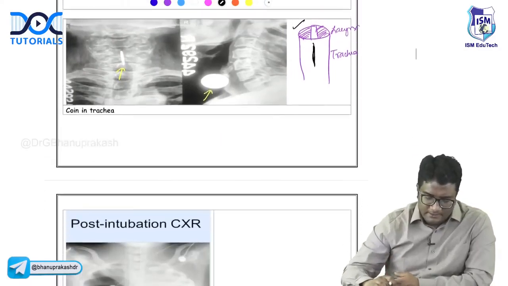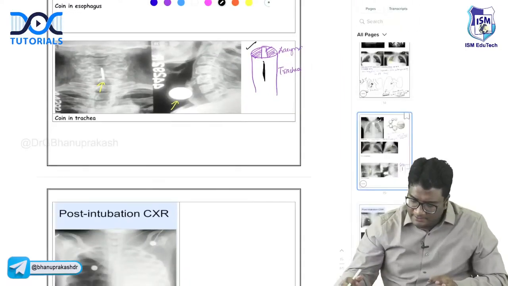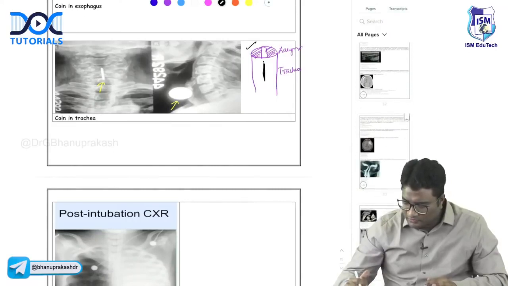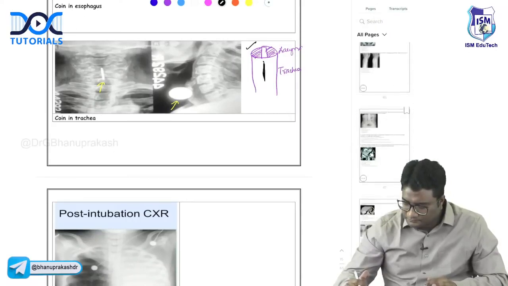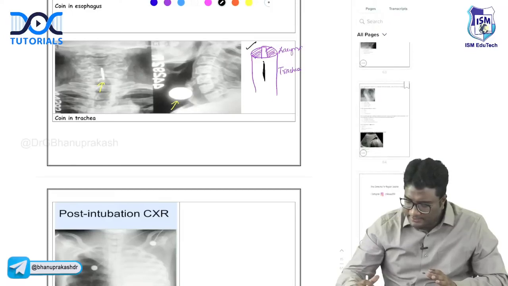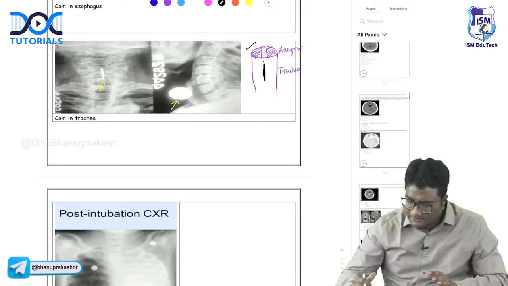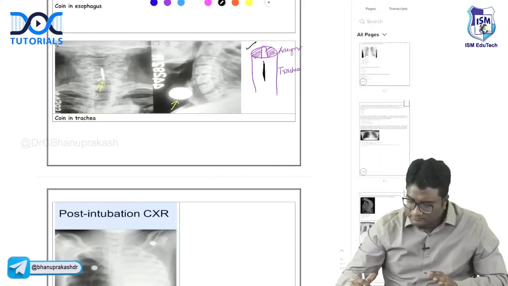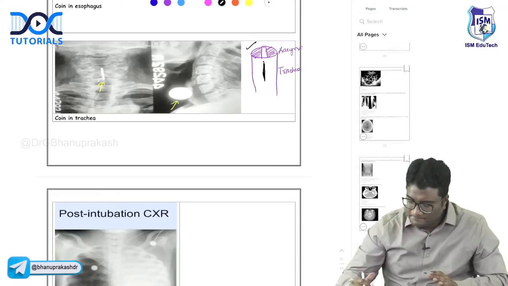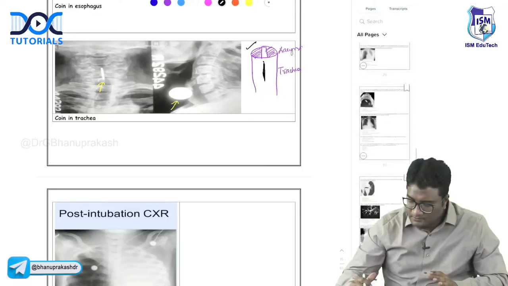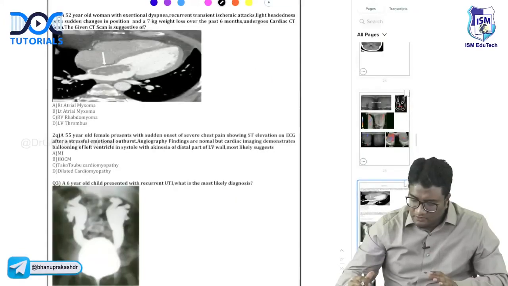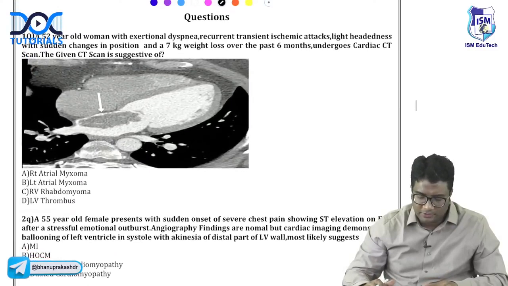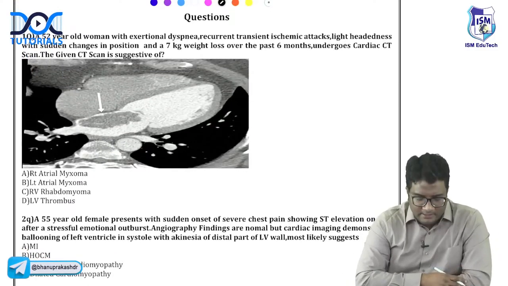Okay. Now, before we go further, let us see if you can answer a few MCQs. Let us do some MCQs and see if you can answer them properly. I'll mix and match the MCQs with the topic. Let me see how much you can answer. Let us see the MCQs now. Okay, try to answer this one, guys. Let's do some questions, and then I'll come back to the topic. Let us do this question.